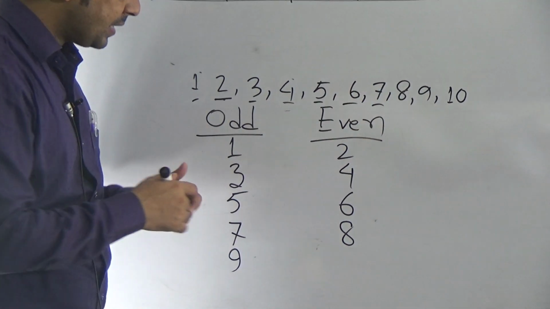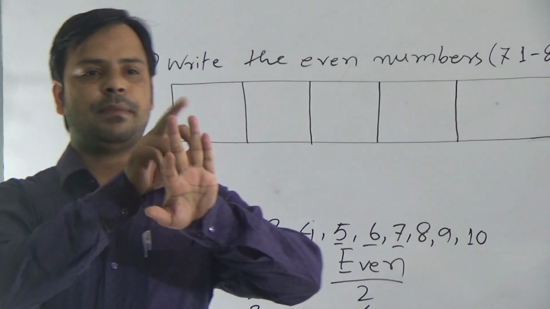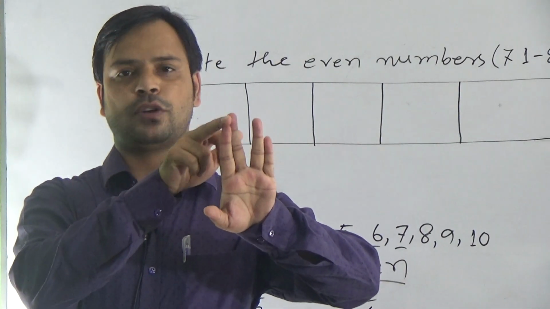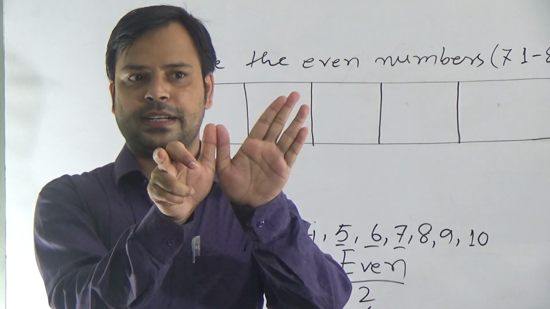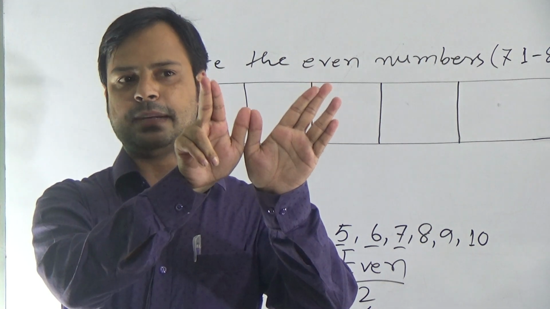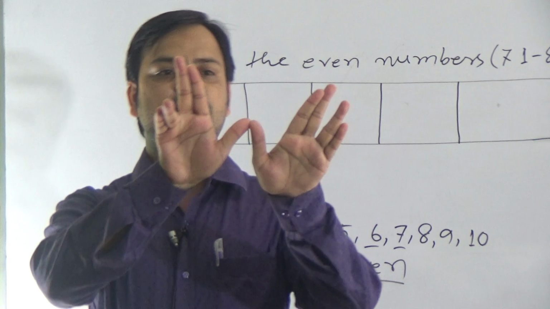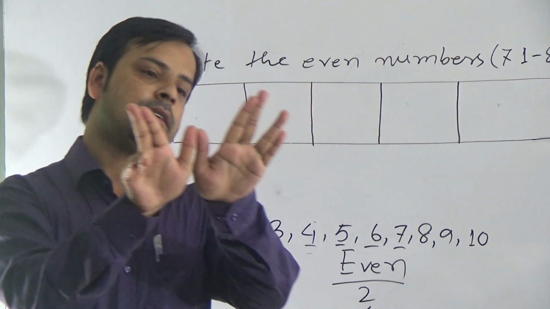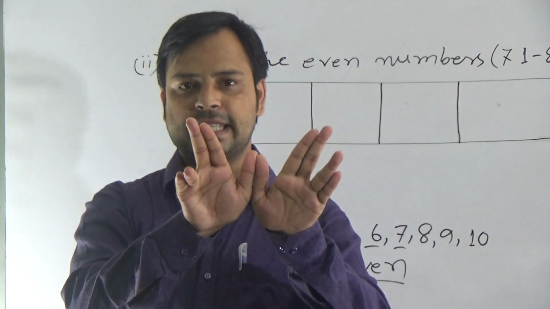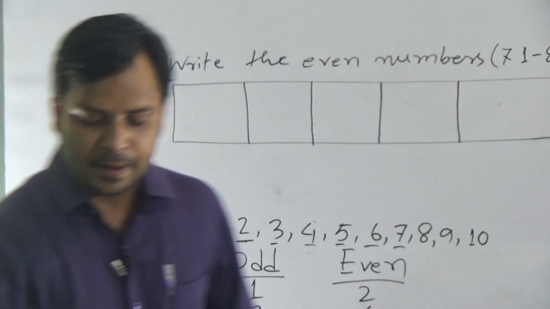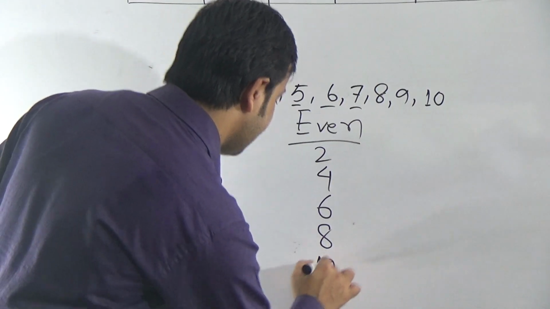Now go to the next number 10. Number 10 can be expressed in this way: 1, 2, 1 pair, 3, 4, another pair. Now 5, 6, another pair, 7, 8, another pair, 9, and then 10. Means all the fingers here in pair. So we can say 10 is a pair number. So we can say 10 is even.